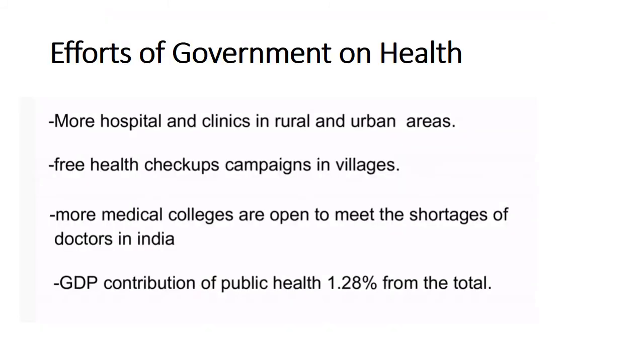Now children, let us look into the efforts taken by the government to improve the health of the people of the country. Many hospitals and clinics have been established in rural and urban areas. Free health checkup campaigns are set up regularly. More medical colleges have been opened. The GDP share for public health is 1.28, which should be more. And in this COVID scenario, we see how the government is speeding up vaccination to stop the spread of COVID, so that people can go back to work and lead a healthy life.